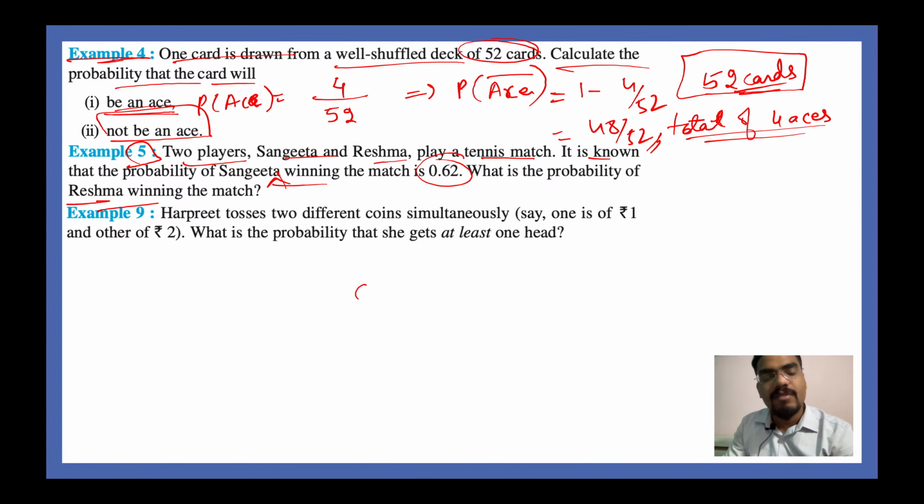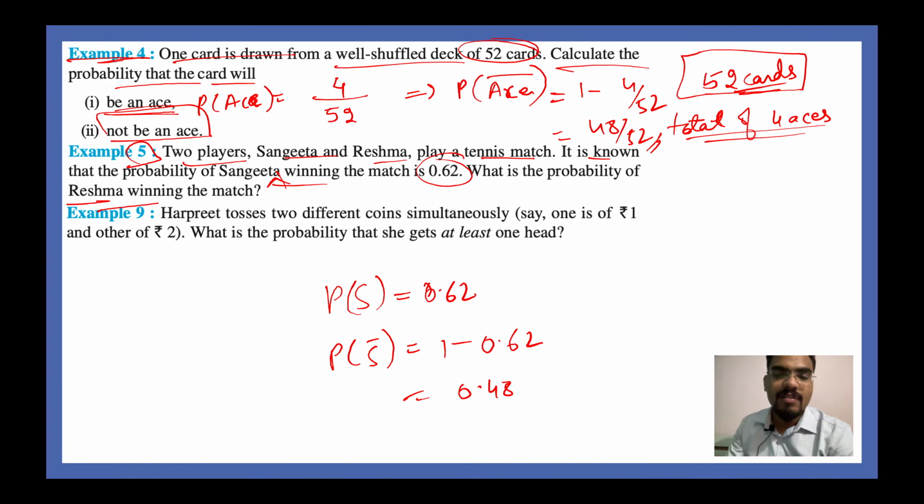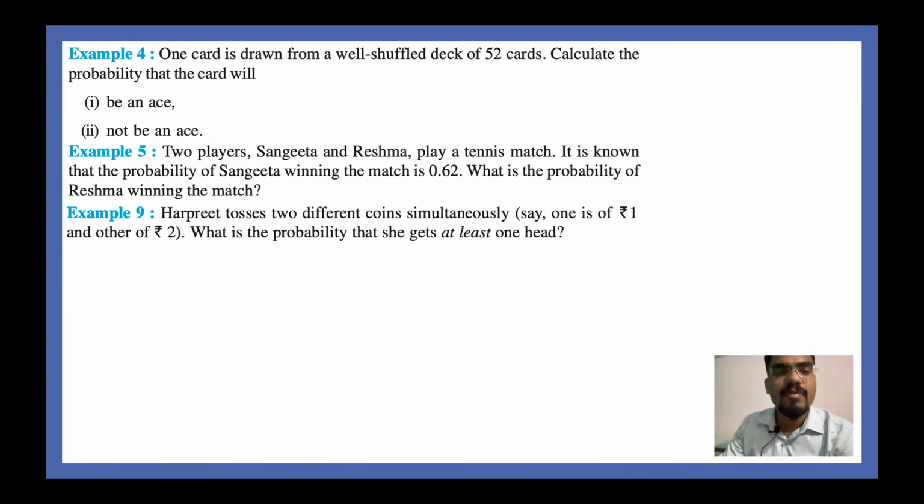Now if the probability of Sangeeta winning is equal to 0.62, her chances of losing, which is represented by PS dash, is equal to 1 minus 0.62, and that will be 0.38. So the probability of Reshma winning, or the probability of Sangeeta losing, is 0.38. Very nice and a very good question.